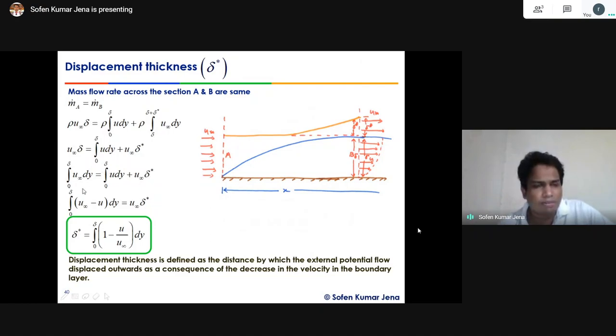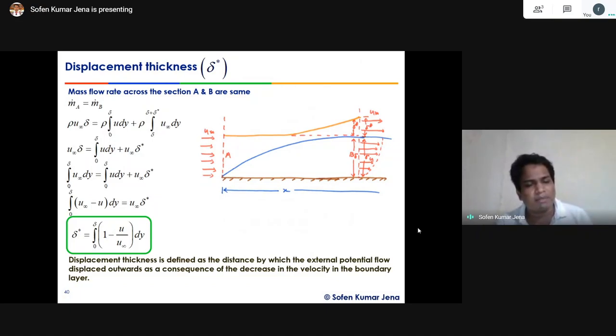Now bring this term to the left side. If you bring this term to the left side, 0 to delta of u infinity minus u into dy equals u infinity into delta star. Let's divide both sides by u infinity. Once you divide, delta star equals 0 to delta of 1 minus u by u infinity into dy. This gives me the additional thickness, that is, the boundary layer is extended towards the free stream direction in order to accommodate the same amount of flow that is coming. That is called displacement thickness.